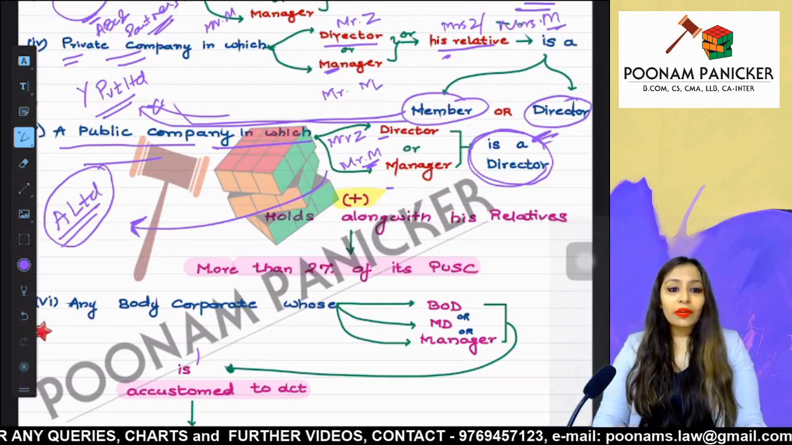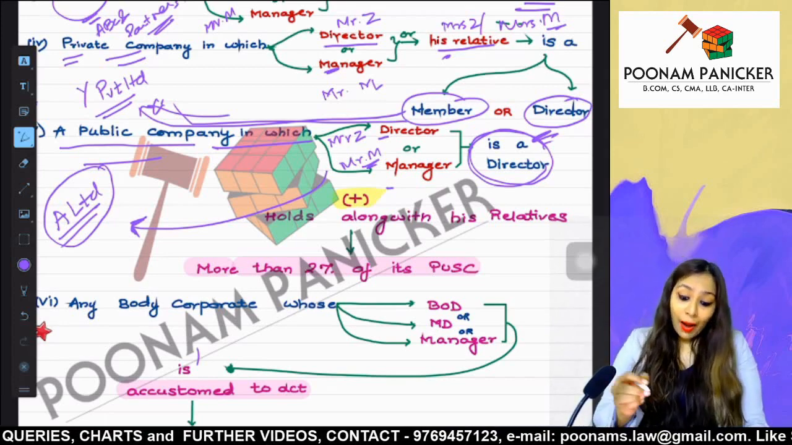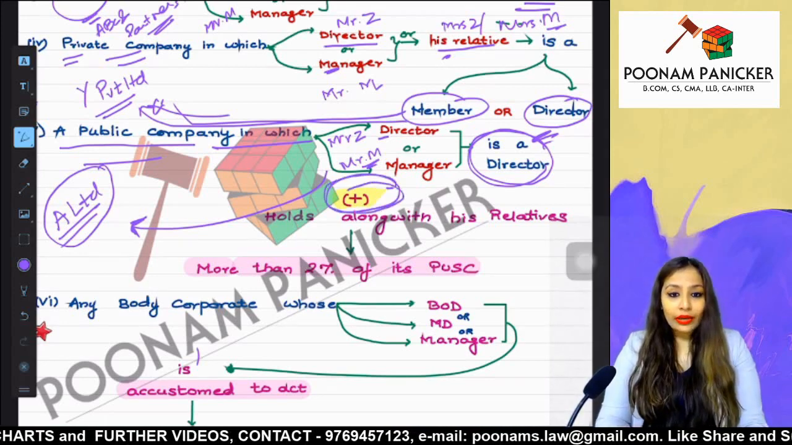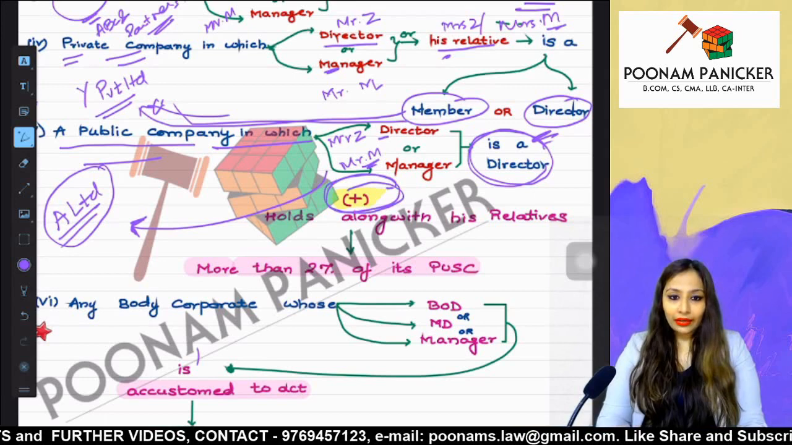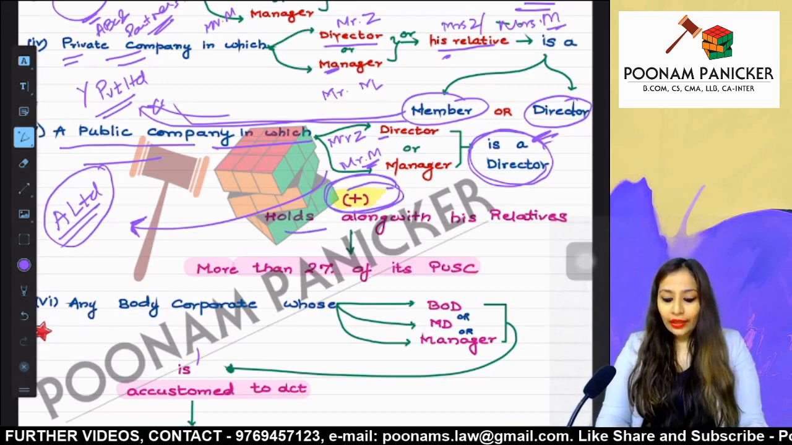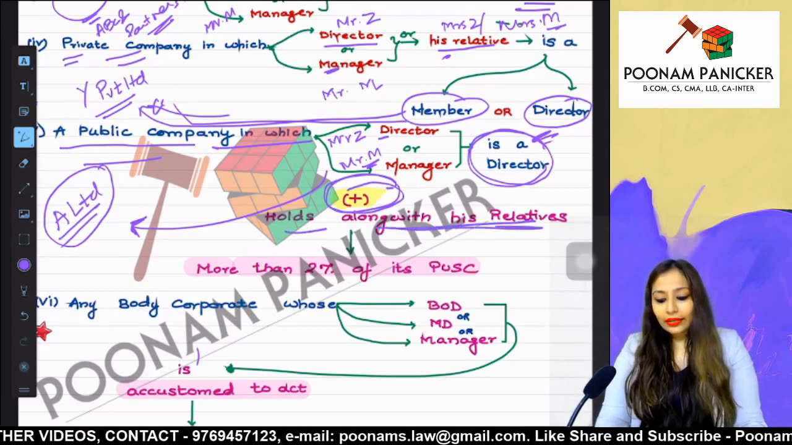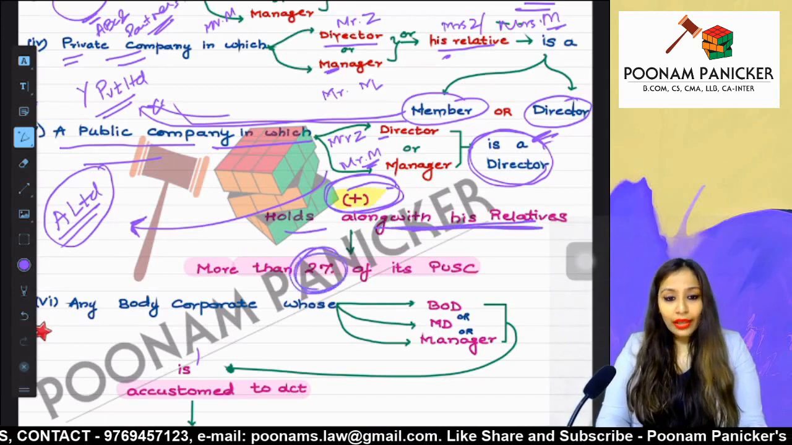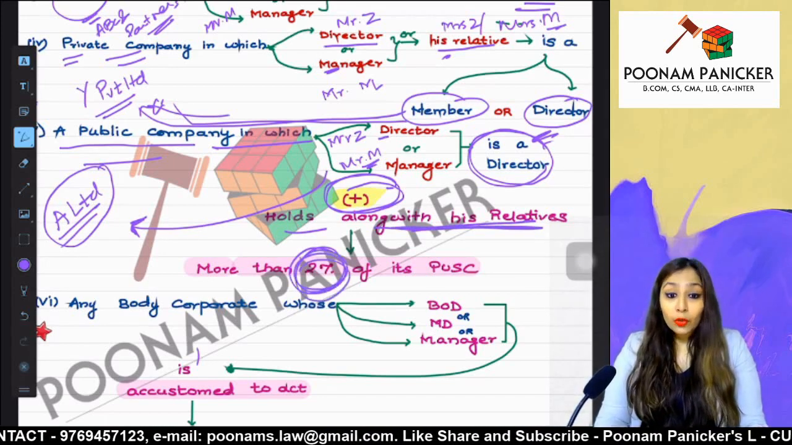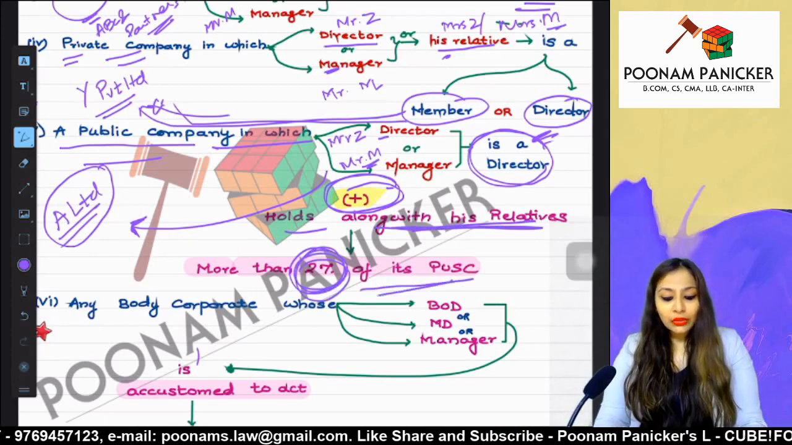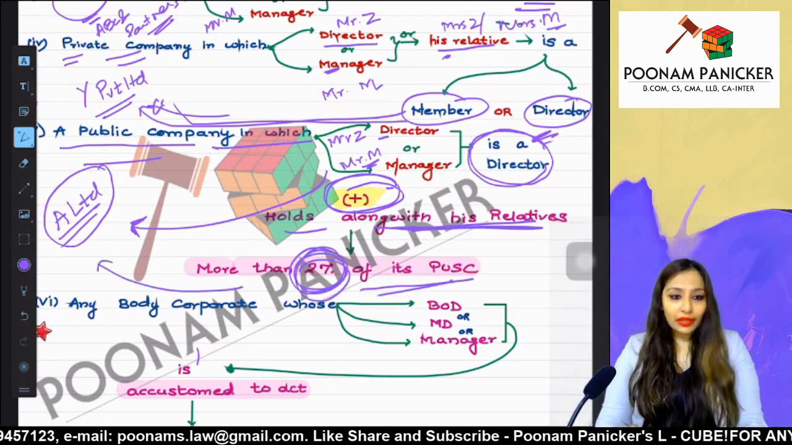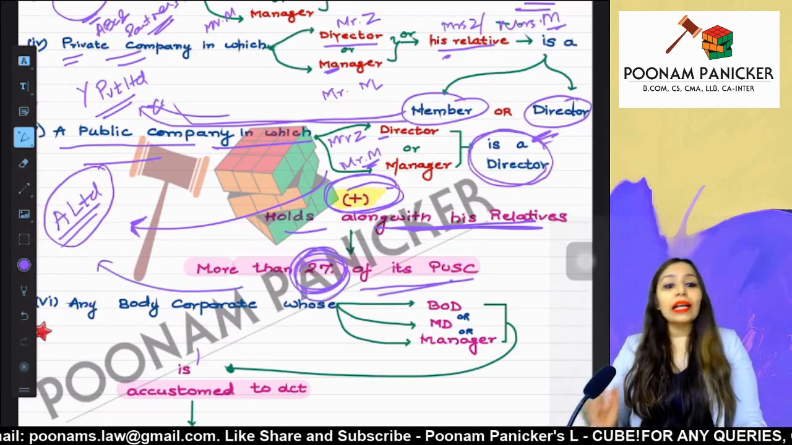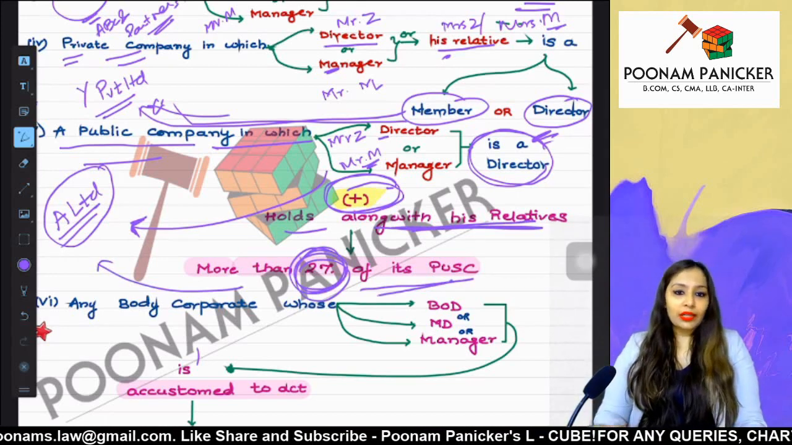then A Limited does not become our related party. Okay. But along with being a director, over here, they are also holding with their relatives more than 2% of the paid up share capital of A Limited. Then A Limited and Z Limited will be considered as related parties. I will repeat my point.